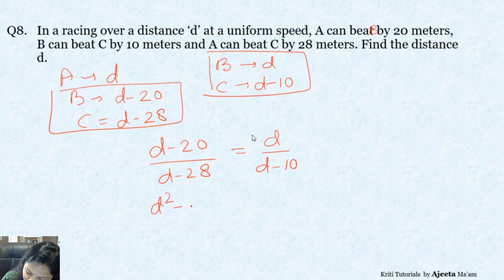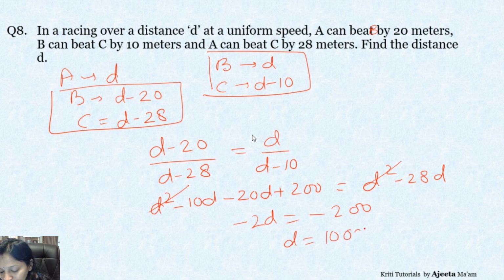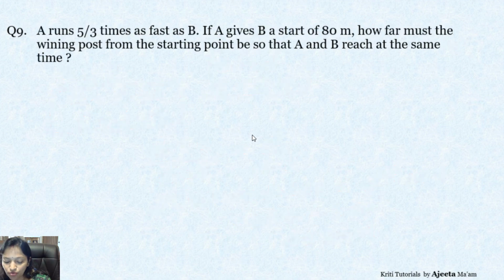So D square minus 10D minus 20D plus 200 equals D square minus 28D. Got it? D square will get cancelled. So minus 30D and minus 28D, so minus 2D is minus 200. So what does the value of D come to? 100 meters. Simply 100 meters. So don't get confused. D is not given here. D is just a variable that you have to find. But you have to be clear with the ratio concept, whether A, B or C, or B or C. So we have to equate the ratios. Correct? Now let's move on.